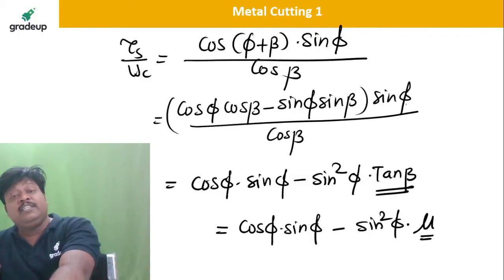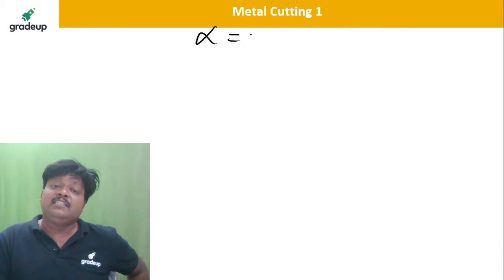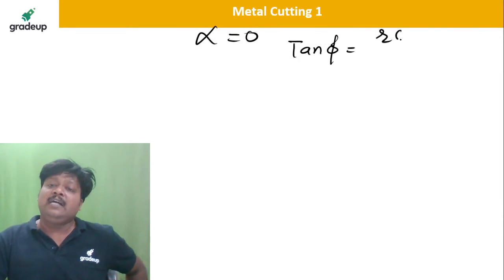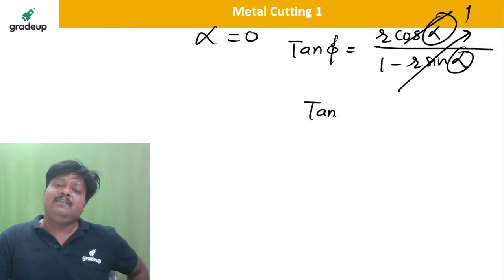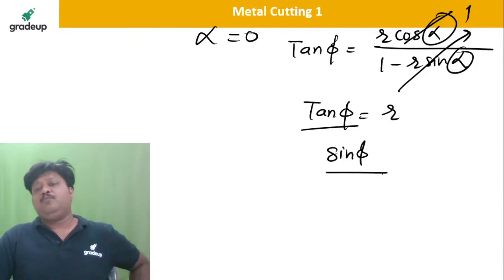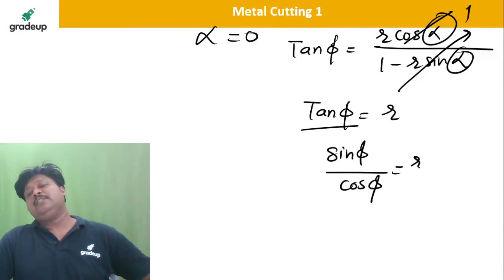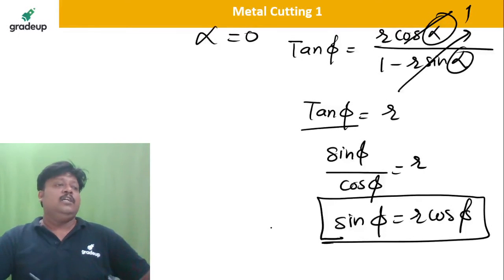Now dear student, one more thing, the turning point here, that you should keep in mind. They are saying alpha is equal to 0. That means what? What is tan phi, the shear angle? It is r cos alpha divided by 1 minus r sin alpha. If I put alpha 0, this term is 0 and this term is 1. So I will get tan phi equal to r. That is, sin phi upon cos phi is equal to r, so sin phi is equal to r cos phi. Yes or no? So put this value,